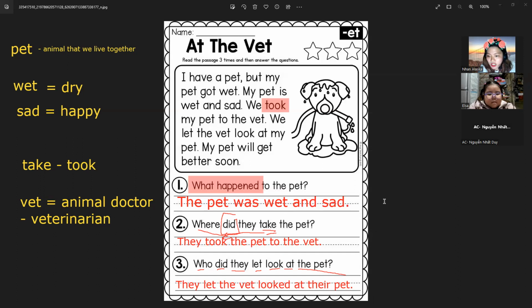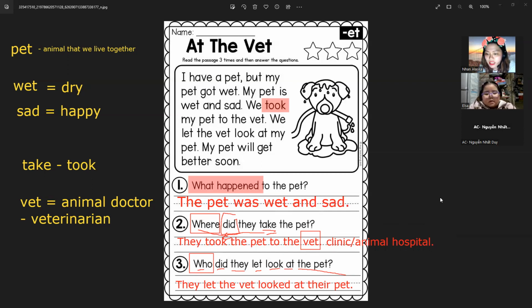Okay. So in here, Elsa, you could also add the vet clinic, because the vet is a person, but the question is where, right? Where did they take the pet? You could also say they took the pet to the vet clinic because that's a place, right? A vet clinic or the animal hospital. You could also say that. Because we are looking for a certain place and the vet is a person, it is answerable by who. Do you get it? Yes.